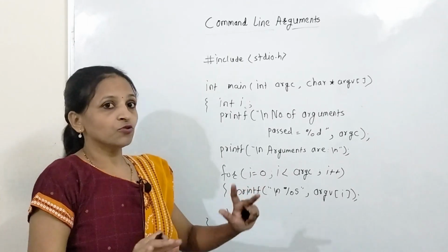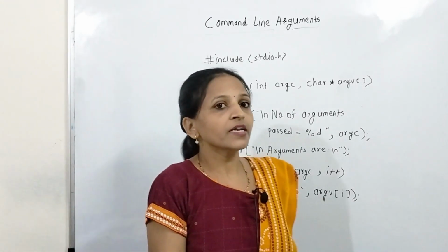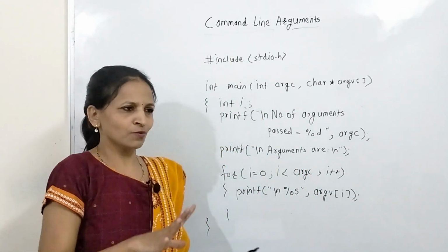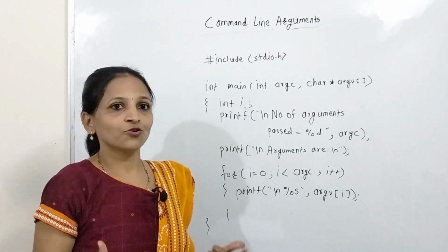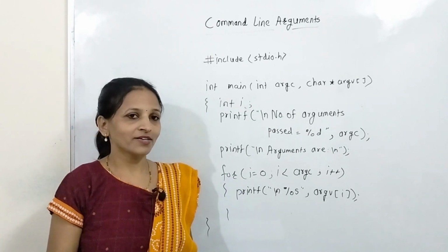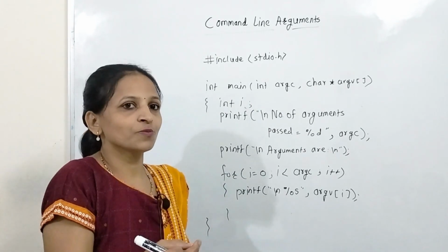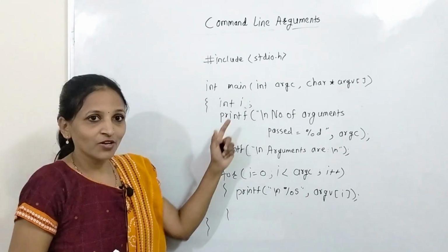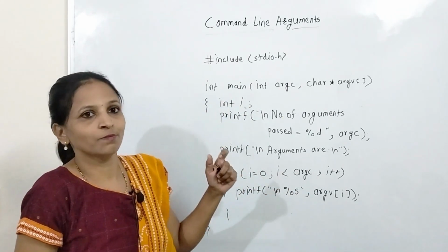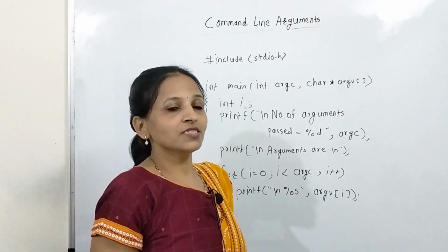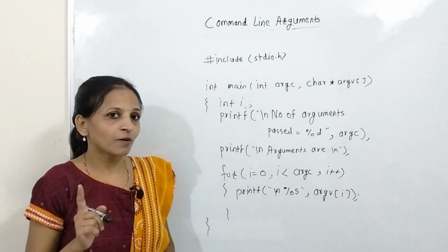Now see, let's say you have written this program, then how to run it, because here this is somewhat different. We will not directly execute that program using Control plus F9 in Turbo C, or we will not call the run option or execute option. We have to run this program. Running the program is nothing but calling this main function. This we can do with the help of the command prompt.